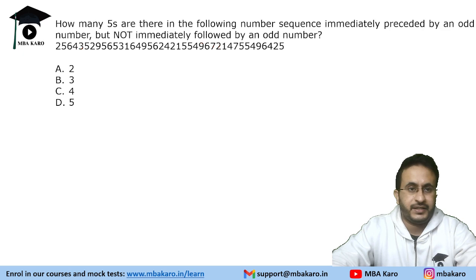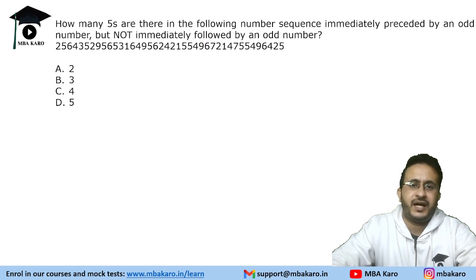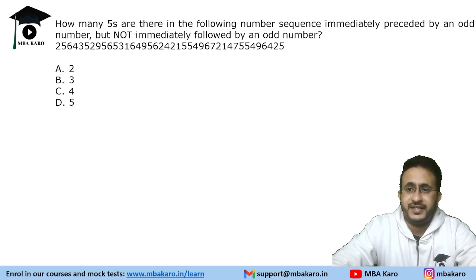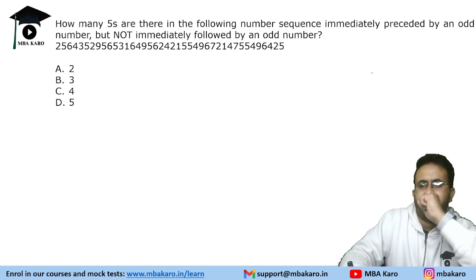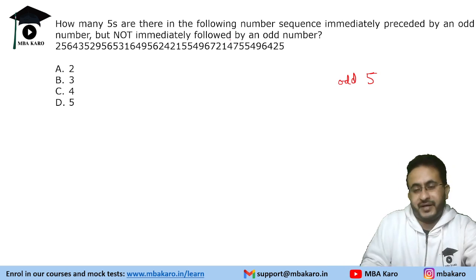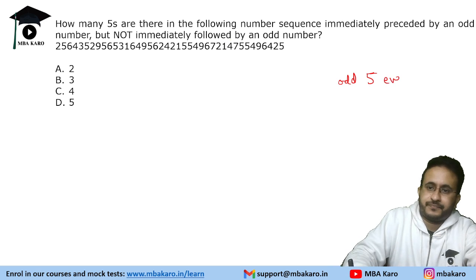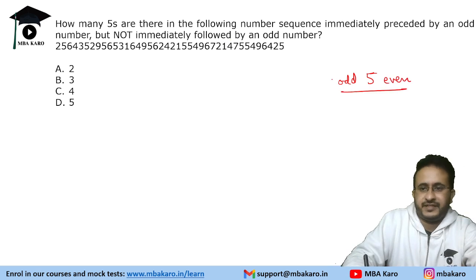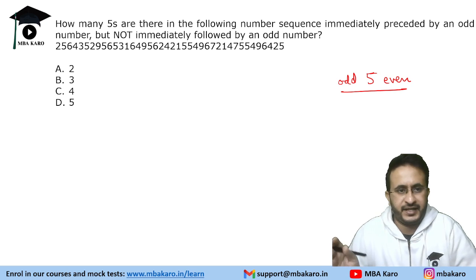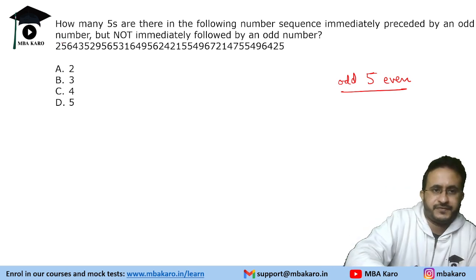Okay. Next question. How many fives are there in the following number sequence? Immediately preceded by an odd number, but not immediately followed by an odd number. Preceded by an odd number, but not followed by an odd number. So that means followed by an even number. So odd 5, even, right? So look for fives that have odd number behind it. So this we will not count. Okay, odd and even. One such case,